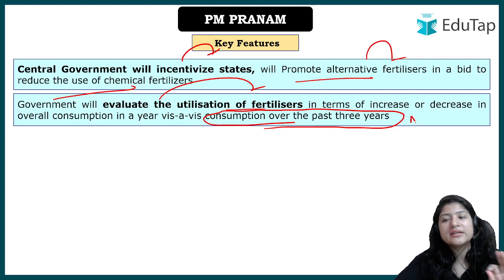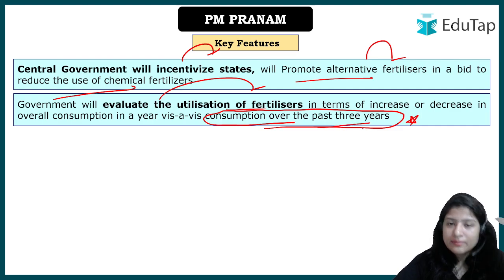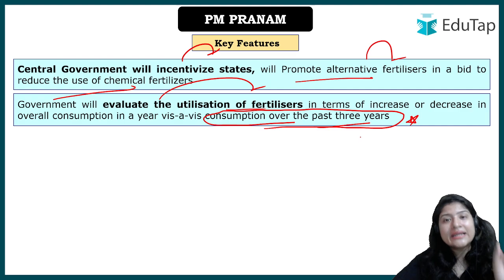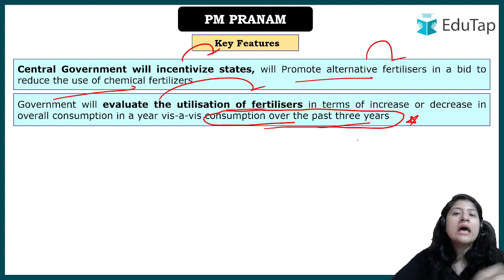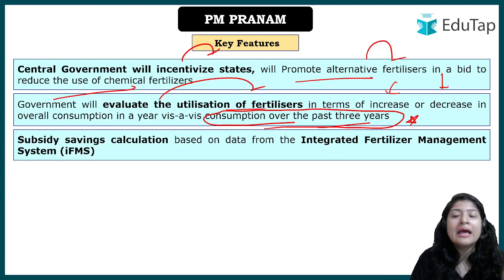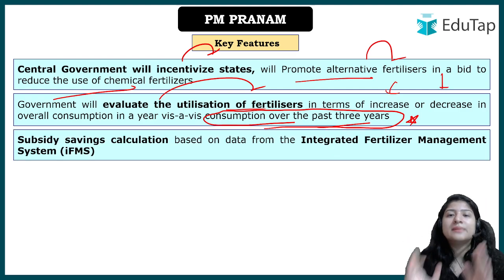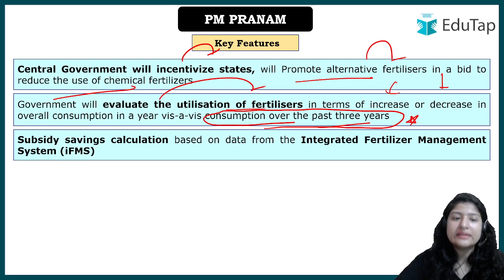This was even present in your news, so please keep in mind this particular number, 3 years. The past 3 years consumption will be checked, and then it will be observed whether there has been an increase or decrease in the overall consumption in the past 3 years. Please keep in mind this term, past 3 years, okay. How will the subsidy saving calculation be done? Integrated Fertilizer Management System,